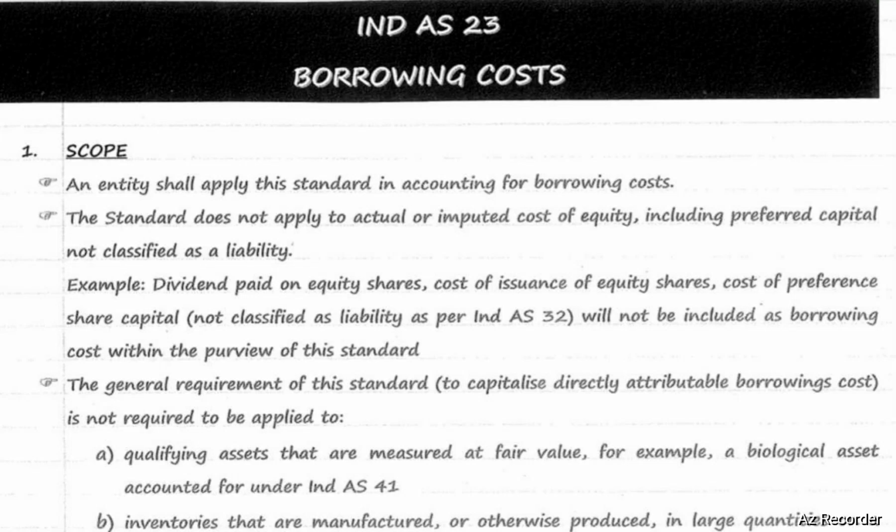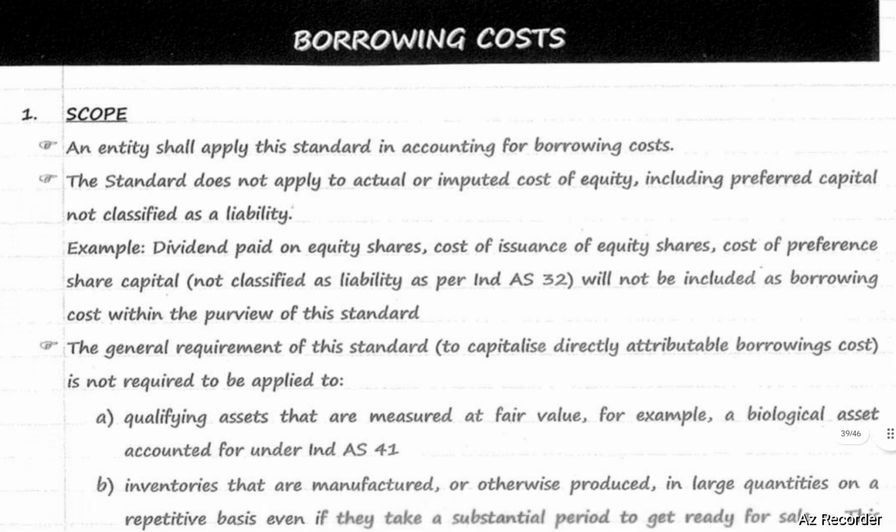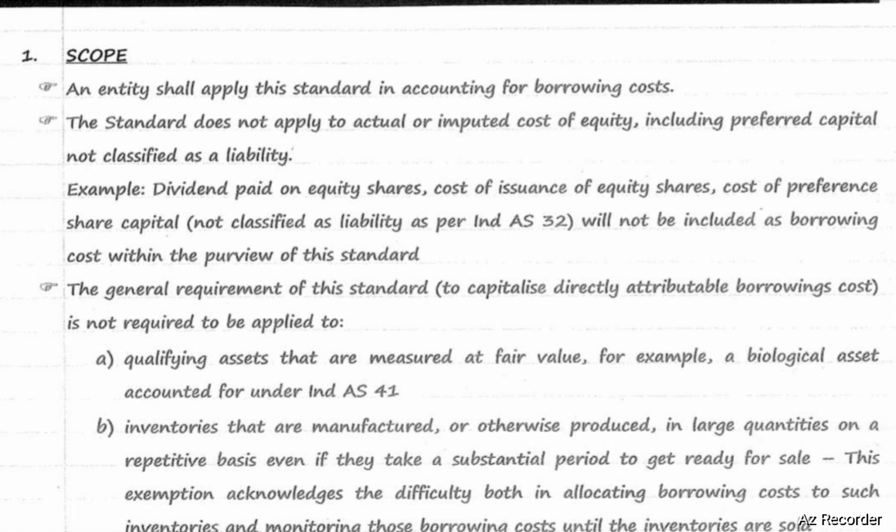Ind AS 23 Borrowing Cost. This standard is applicable for accounting borrowing cost. This standard does not apply to actual or imputed cost of equity, including preferred capital not classified as liability. So, Ind AS 23 is not applicable to cost of equity and preference shares which are classified as equity.